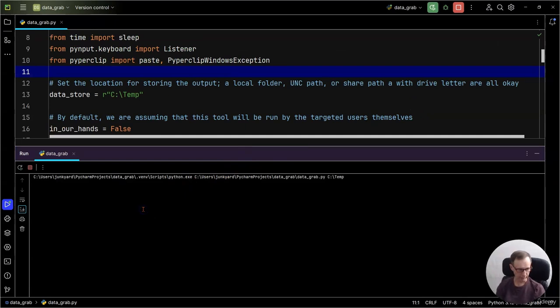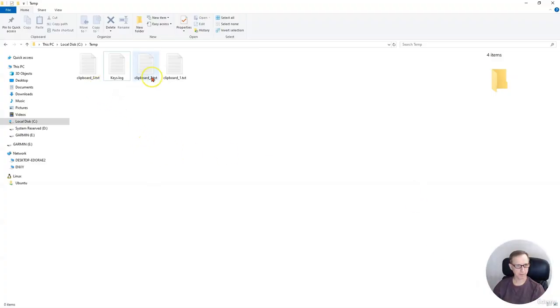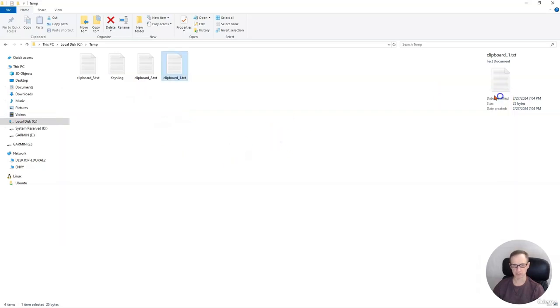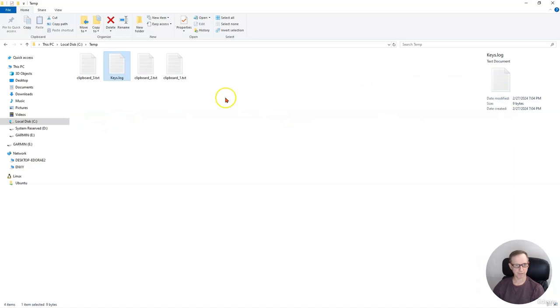We can test the keylogger again as well if we want. That should be good. Should have a clipboard. I'll stop it. Okay. Let's pull up the... There, it took 3 clipboard shots. And I forgot to put something in my clipboard for the video, but had something in there anyway. That's when I pasted in that exception class. There it is in my clipboard, Paperclip Windows exception. And the keylogger, look at that, clean as can be. So everything's working great. There's no problems here.